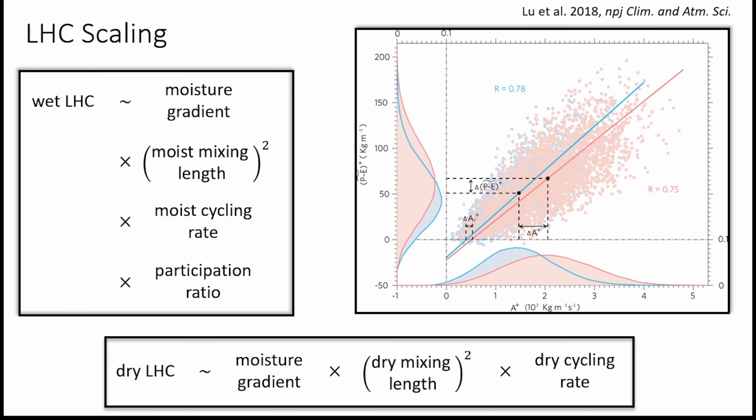The mixing length measures the meridional distance moisture excursions are mixed over before being damped by the LHC, and the cycling rate measures the rate at which that damping occurs. The wet LHC also includes the participation ratio in its scaling. The participation ratio measures the fraction of moist excursions damped by the LHC, since moist excursions are not everywhere condensed into precipitation. Since evaporation does not have a temperature threshold, as does condensation, the dry LHC does not need this term.